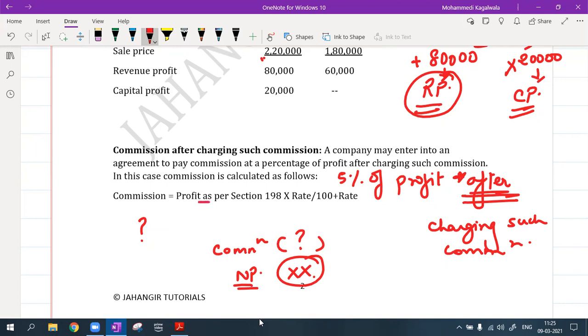In that we take profit as per section 198. Whatever is the net profit first, without commission as an expense, into the rate of the commission divided by 100 plus the rate. So whenever they tell you that the commission paid to a manager is 2% or 3% of the profit after charging such commission, then we will always use this formula. Clear?